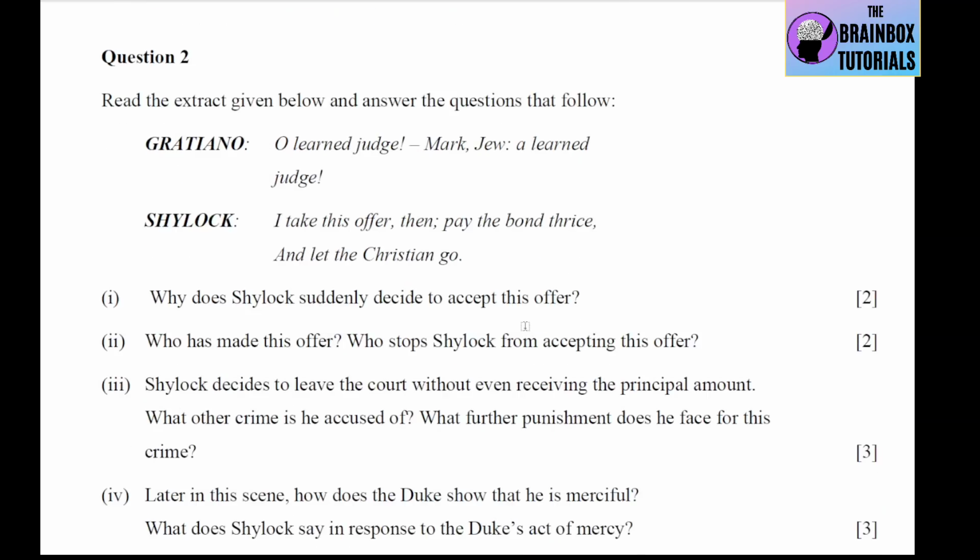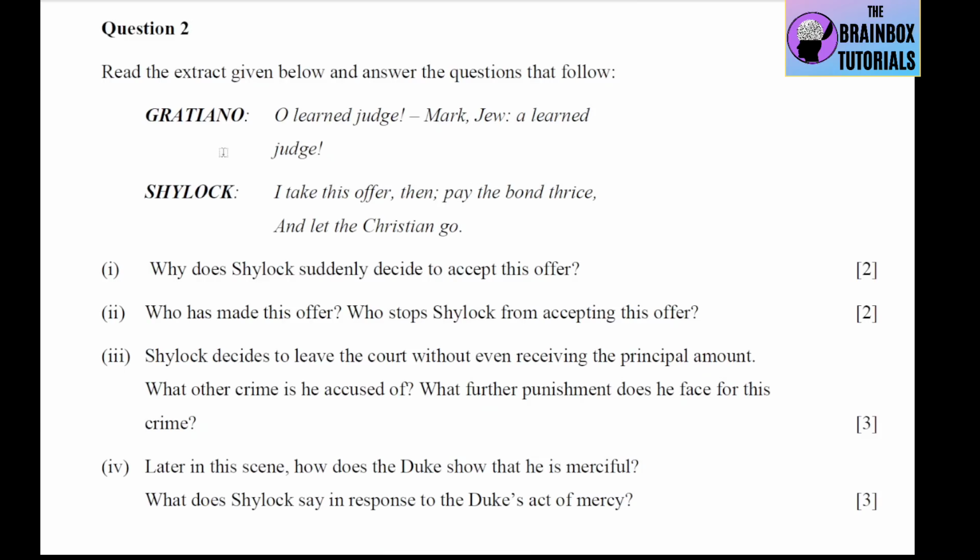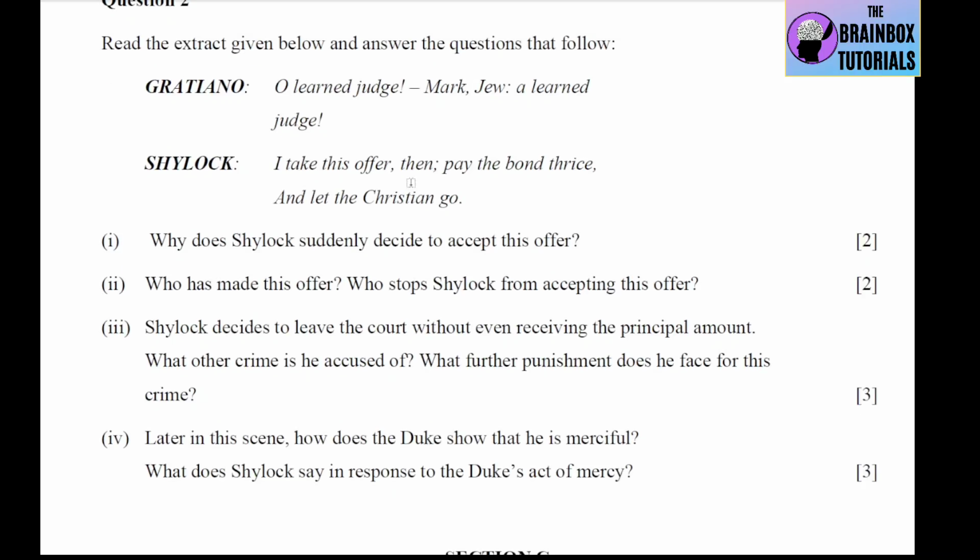Question number 2, that is the optional one from Merchant of Venice, is Gratiano and Shylock's speech. O learned judge, mark you, a learned judge, and then Shylock says, I take this offer, then pay the bond thrice and let the Christian go. Okay, so question number 1 is, why does Shylock suddenly decide to accept this offer? First, when Bassanio offered it, he was not accepting it, and suddenly he is saying that I take this offer, then pay the bond thrice. Okay, so now why is he saying this?